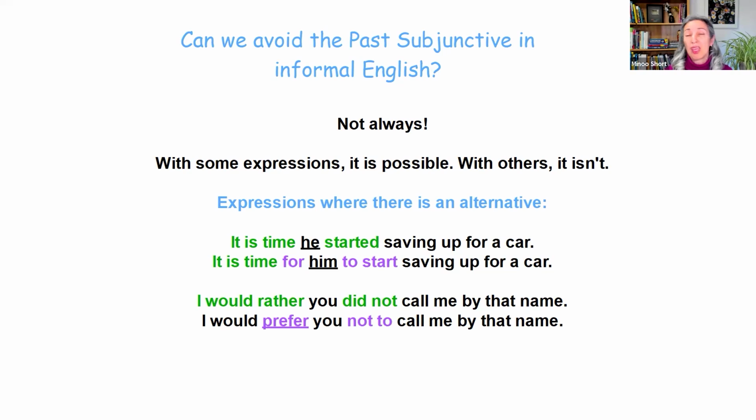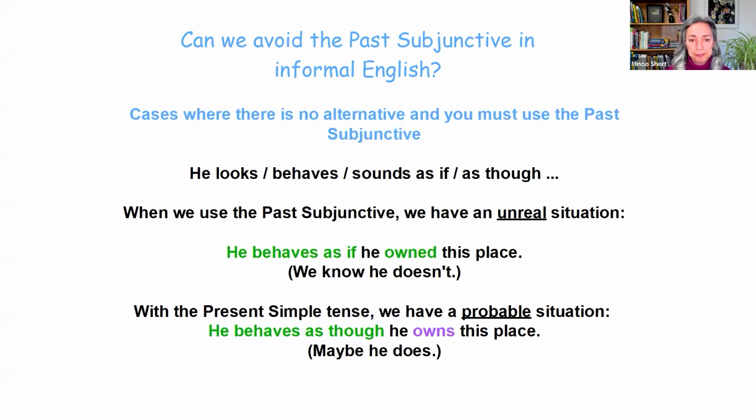So we can also say, and it's more natural, it is time for him to start saving up for a car. Also with I would rather you did not do something, in this case, I would rather you did not call me by that name, we can use the verb prefer, because with prefer, we can use the infinitive. I would prefer you not to call me by that name. So these 2 have alternatives. The others don't. So let's have a look at what the others were.